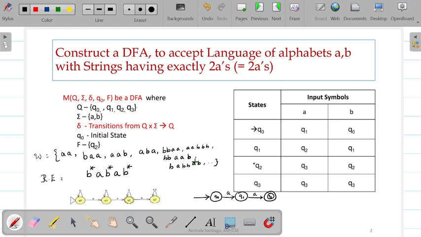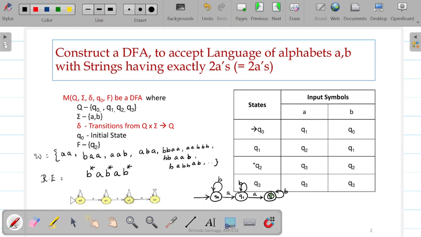Now to accept remaining words, we should see the possibility at every state of getting the input symbol. If B's appear in the beginning, it is mentioned that there can be any number. So we need not even make transition. Any number of B's can be there in the Q naught state itself. Similarly, in between also any number of B's can be there, and at the end also any number of B's can be there. Now we should ensure that at every state the possibility of all the input symbols are done. So on B it goes to Q naught, on A it goes to Q1. Similarly in Q1, on A it goes to Q2, on B it goes to Q1.